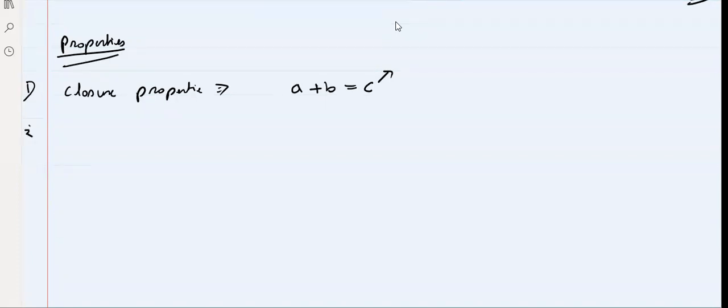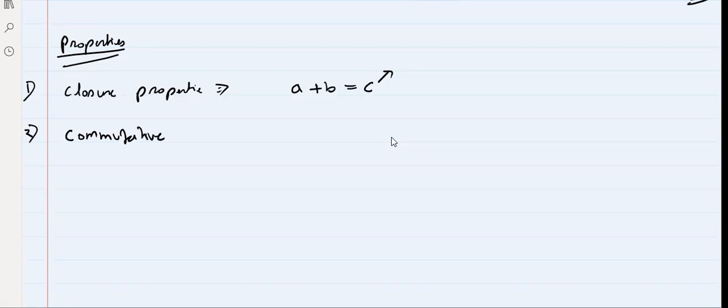Now, second was which property? Commutative, yes. So when you talk about closure property, it is closure under addition, closure under subtraction, closure under multiplication, closure under division, for integers, for fractions. Now second is commutative.